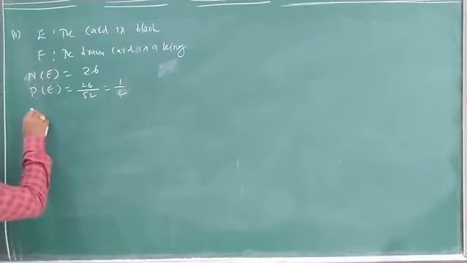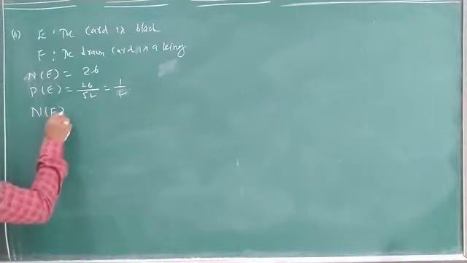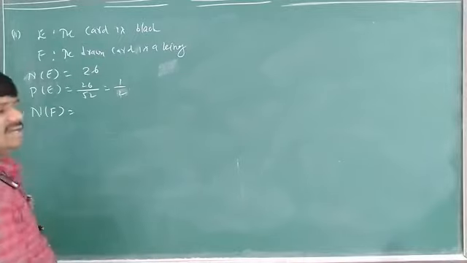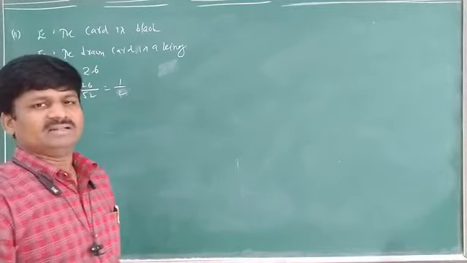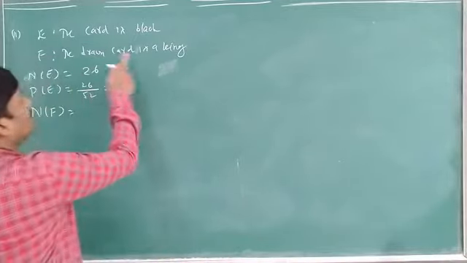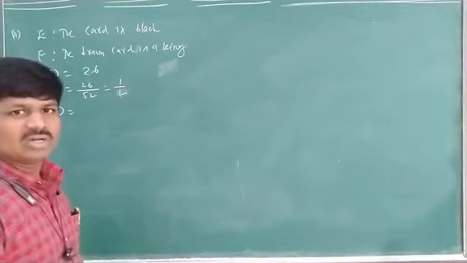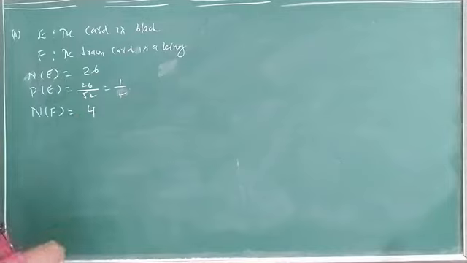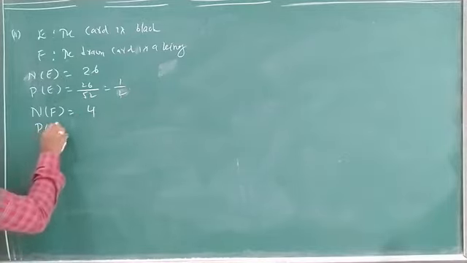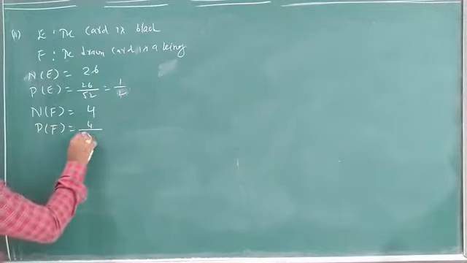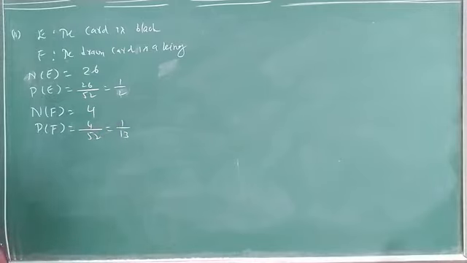Yes. Next, F. The drawn card is a king. King means how many kings are there? Any king. The drawn card is a king, that much only. It is not black, not red. How many are there? 4. Yes or no? So what is the probability of F here? 4 by 52, which is 1 by 13. Yes or no? Yes. Now E intersection F.